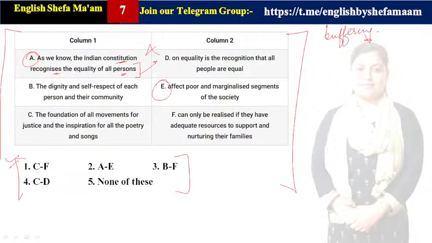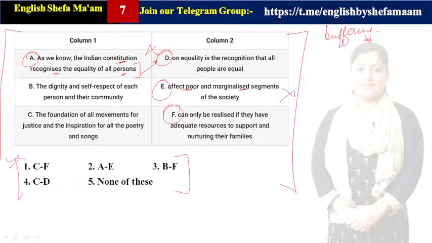Let us check with E1. So here it is saying affect poor of all person, affect poor and marginalized. पुअर को अफेक्ट करता है. यहाँ पे तो हम बात इंडियन कॉन्स्टिट्यूशन की कर रहे हैं कि हर कोई बराबर है. हर कोई बराबर है तो क्या है? It should be like that. Clear?